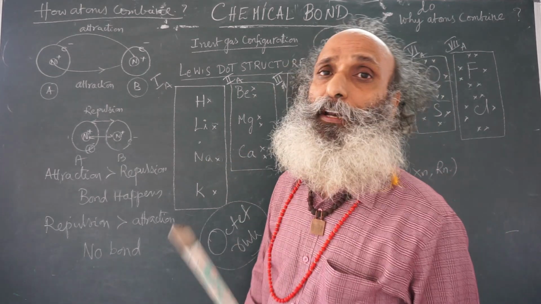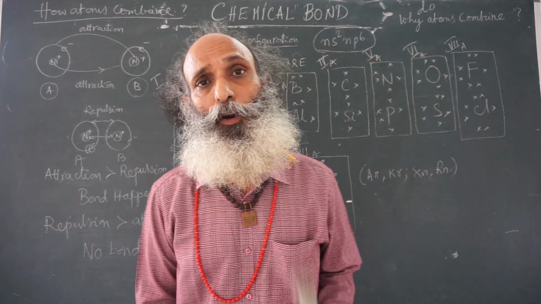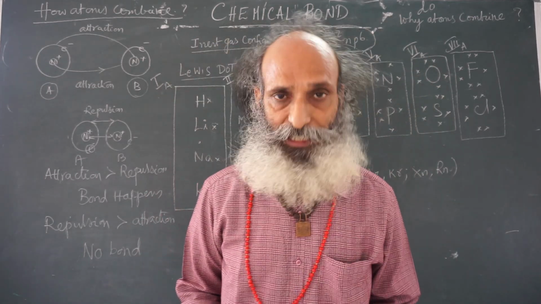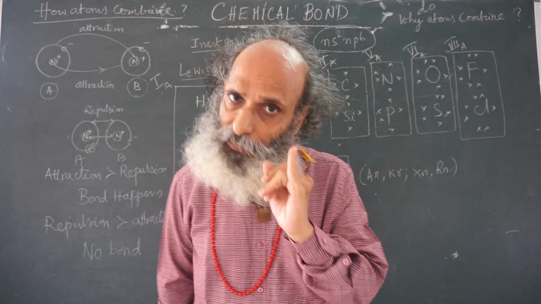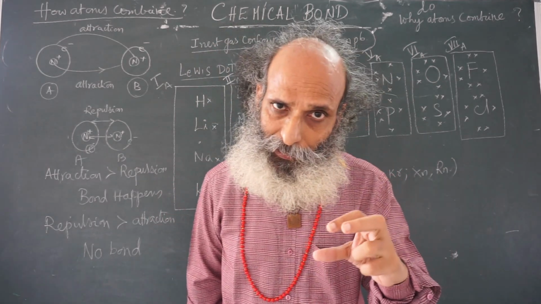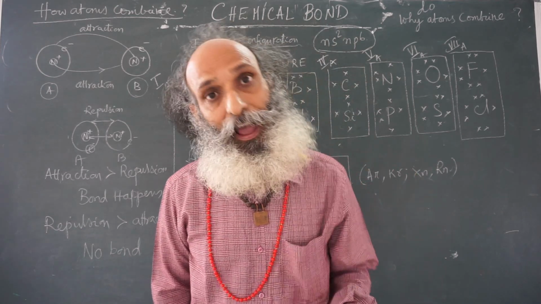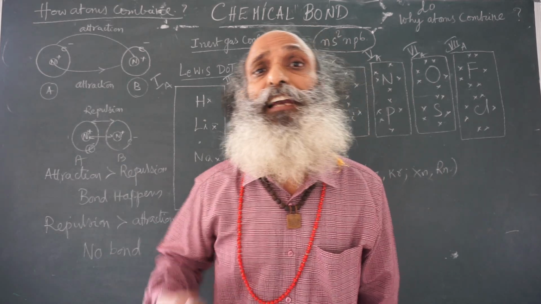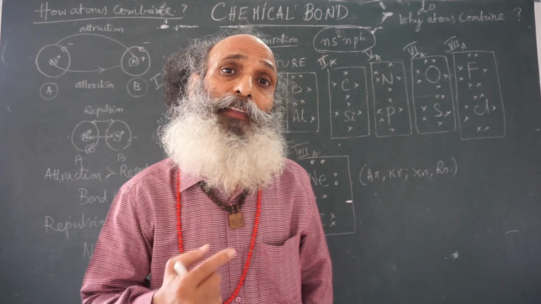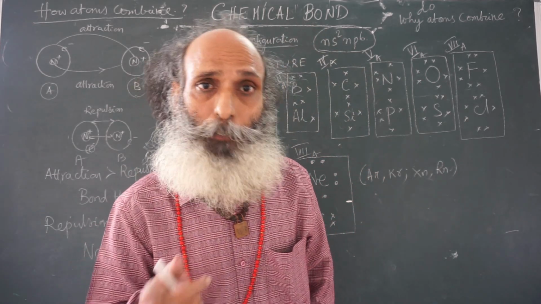So, the most important thing we must remember in drawing Lewis dot structure is you write only the symbol which denotes the element, its nucleus and the electrons of the inner shells. And valence electrons are to be represented either by a dot or by a cross.